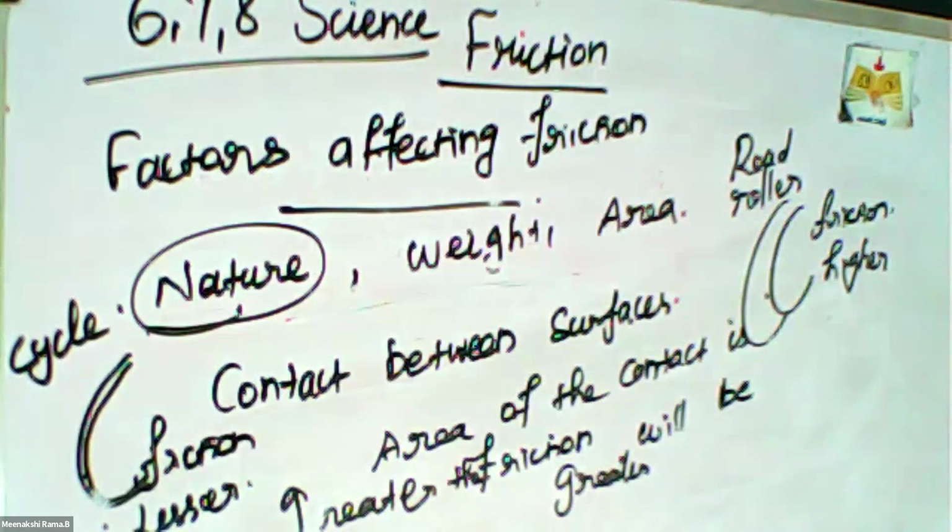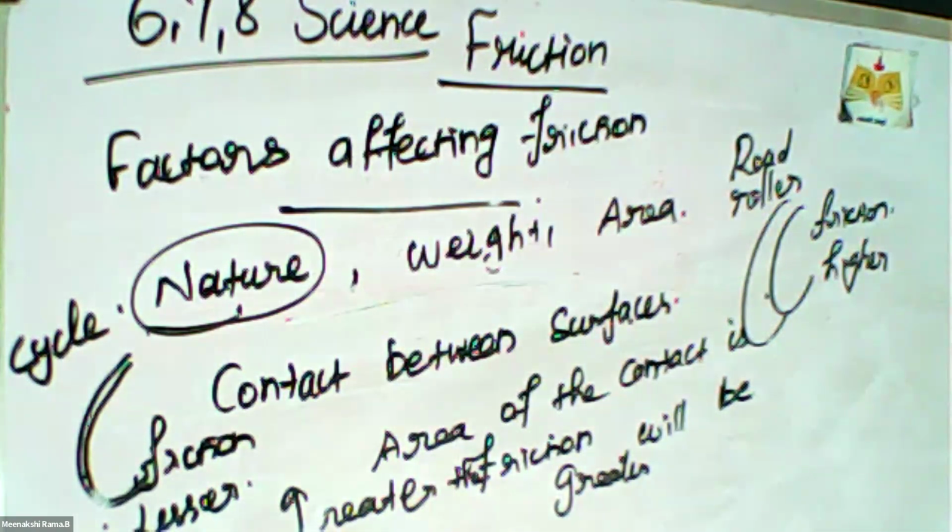Weight of the body, for example in cycling. When we pedal the cycle without any weight, it is very easy. Otherwise you can carry a higher weight, like 50 kg or 100 kg. If another person is sitting on the carrier, the pedaling is very tough.